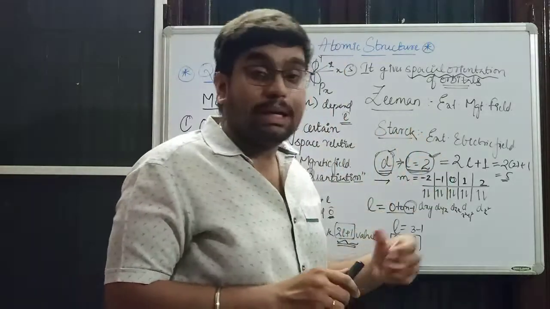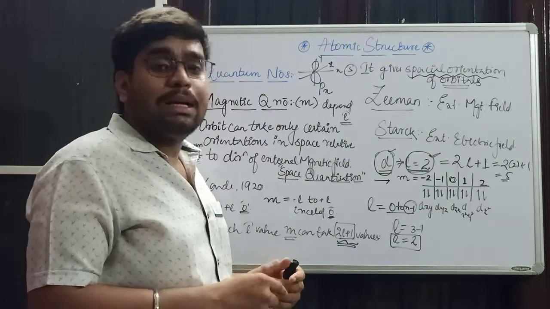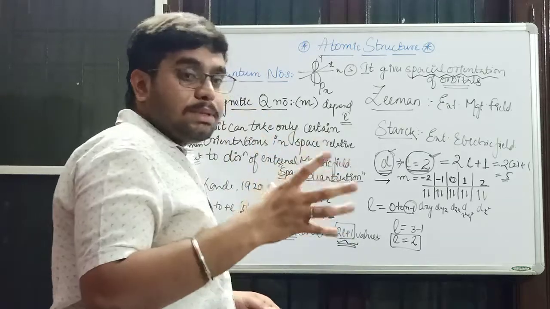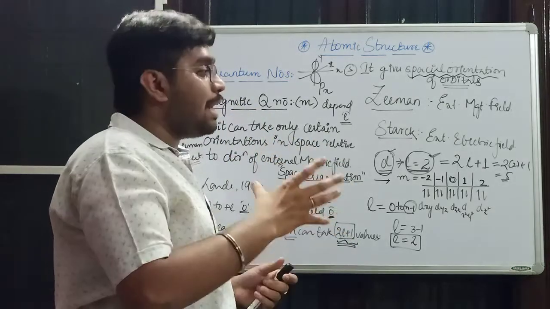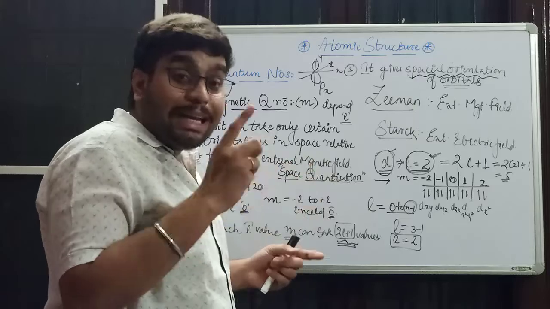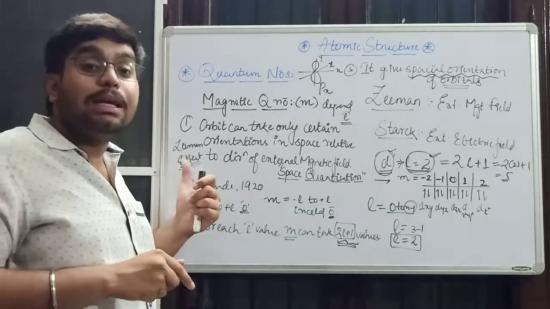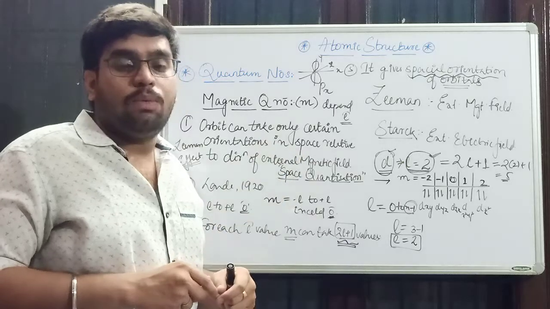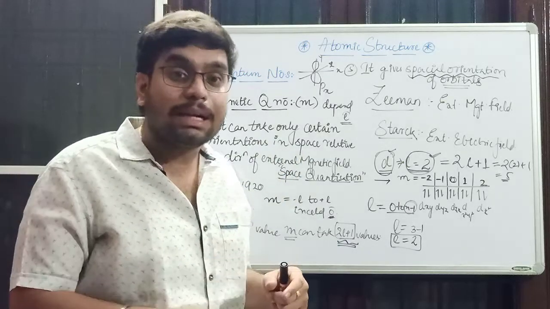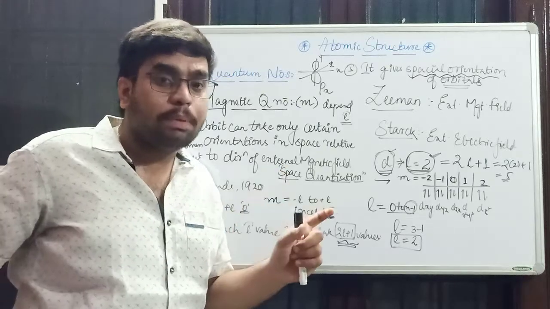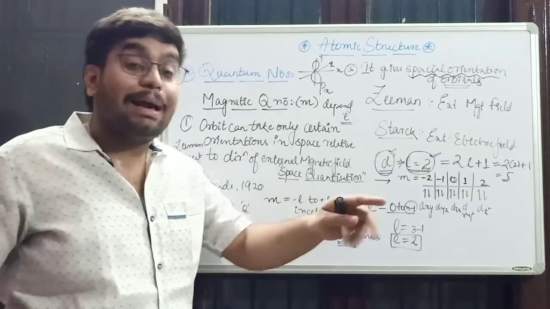Also, another scientist, Stark, gave an observation called Stark's effect. The Stark effect is the splitting up of the same spectral lines under the influence of an external electric field. What did Zeeman say? Zeeman said that spectral lines were split up in the presence of an external magnetic field.